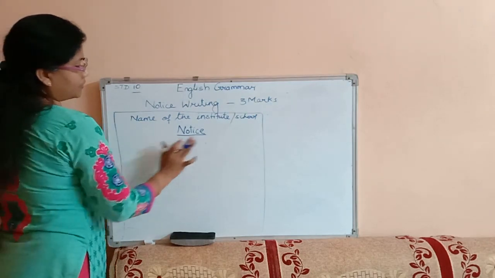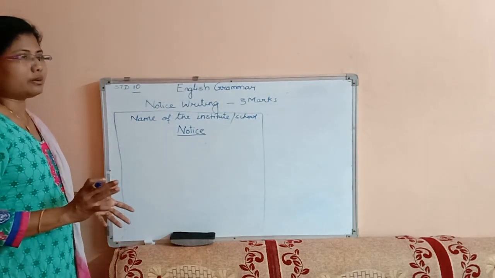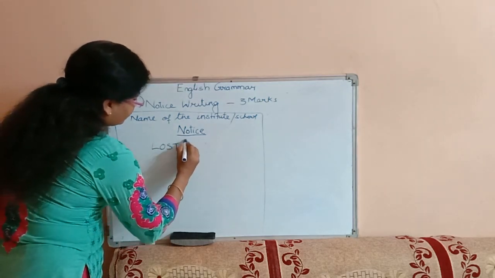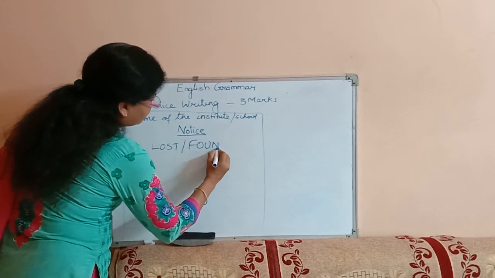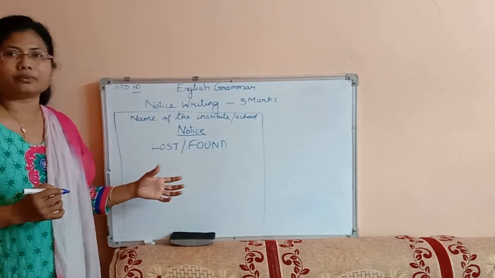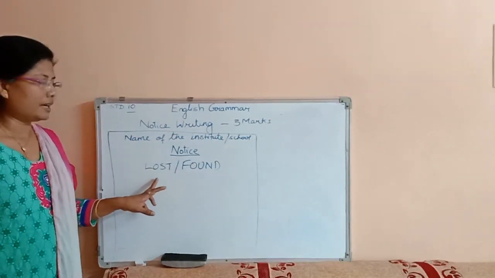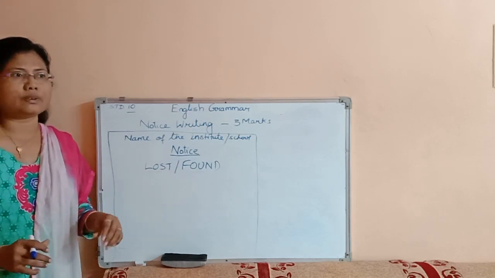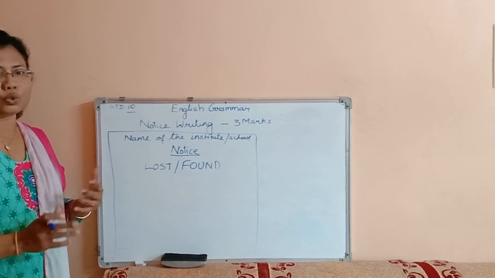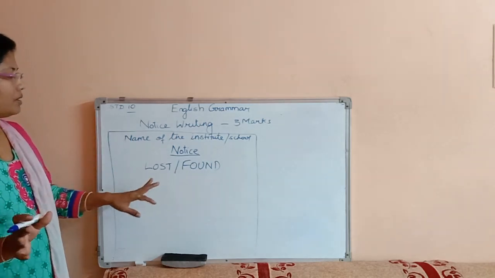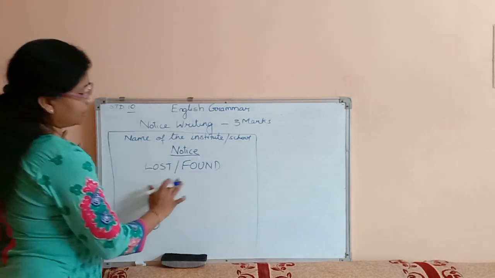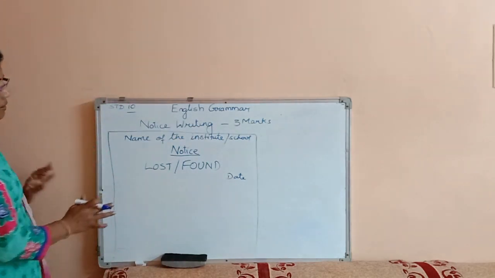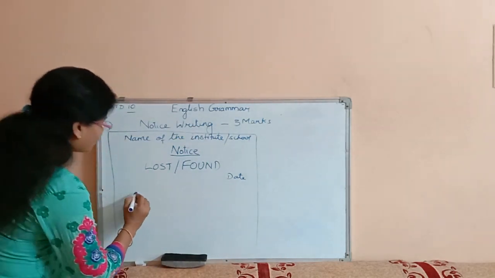Then the topic of the notice, whatever the subject. It can be of many types. It can be just lost and found. The heading of the notice can be anything like that, lost and found. In school it can be for the arrangement of a picnic, tour, anything like that. In the case of lost and found, we have to write the date on which we are writing this notice. After the date, the details should be 4 to 5 to 6 lines.